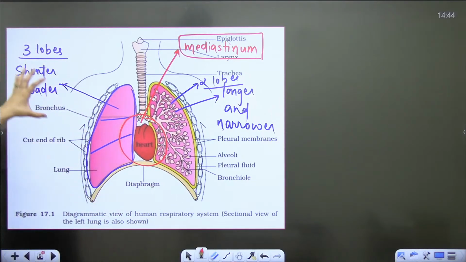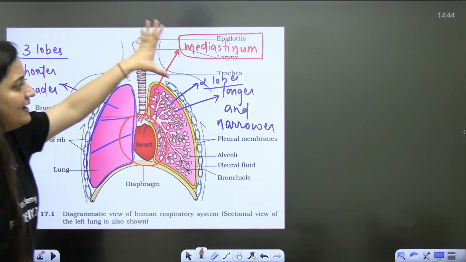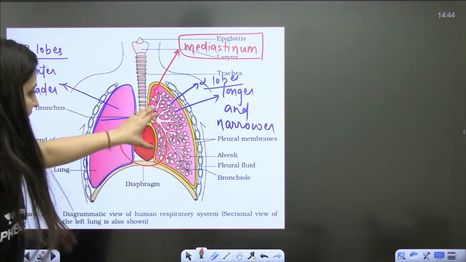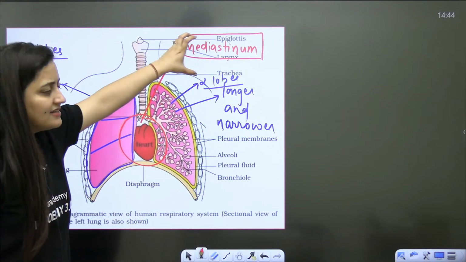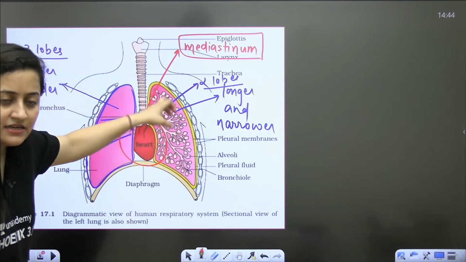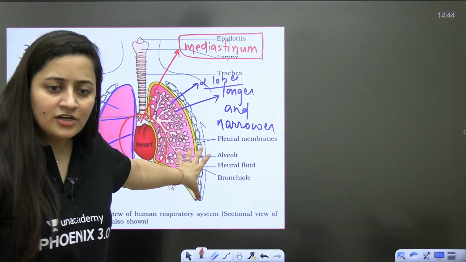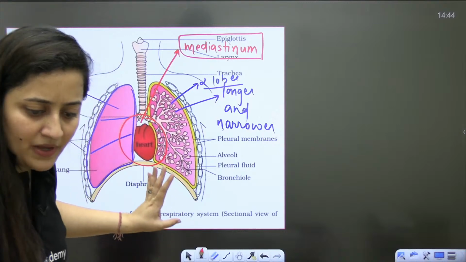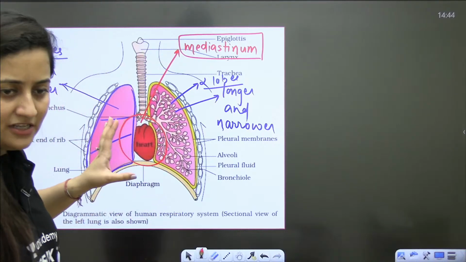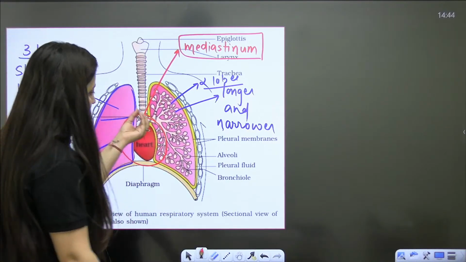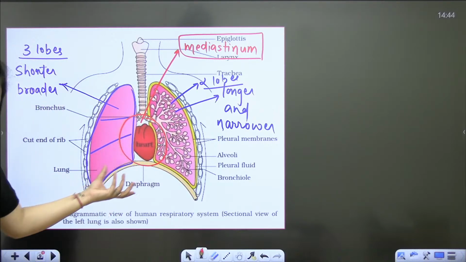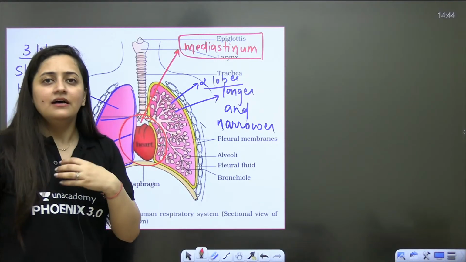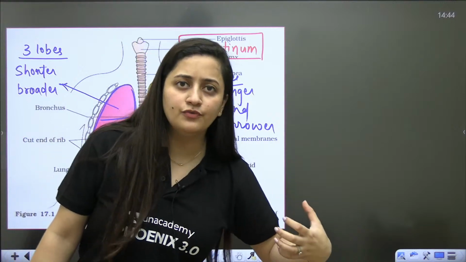Right, so the right lobe is shorter and broader, the left lobe is longer and narrower, and in between these two lungs there is a space, we call it the mediastinum. The heart is present there. It is not just the heart, the esophagus will also pass through it, and the thymus will also be there. So we know that the heart is in the center, a bit pushed towards the left side.